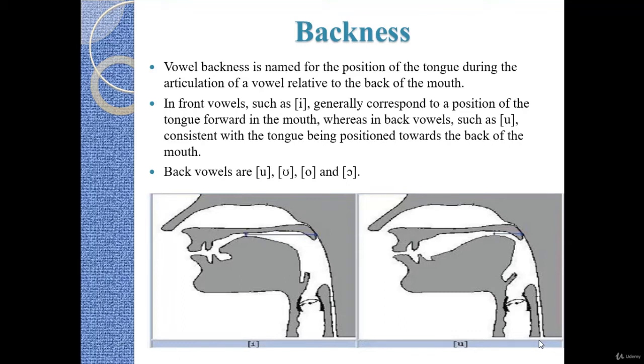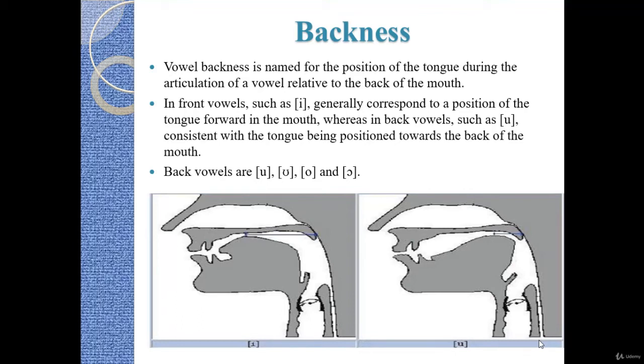Front vowels such as E generally correspond to a position of the tongue forward in the mouth, whereas back vowels such as U are consistent with the tongue being positioned towards the back of the mouth. That is, the tongue needs to be at the back, unlike front vowels.